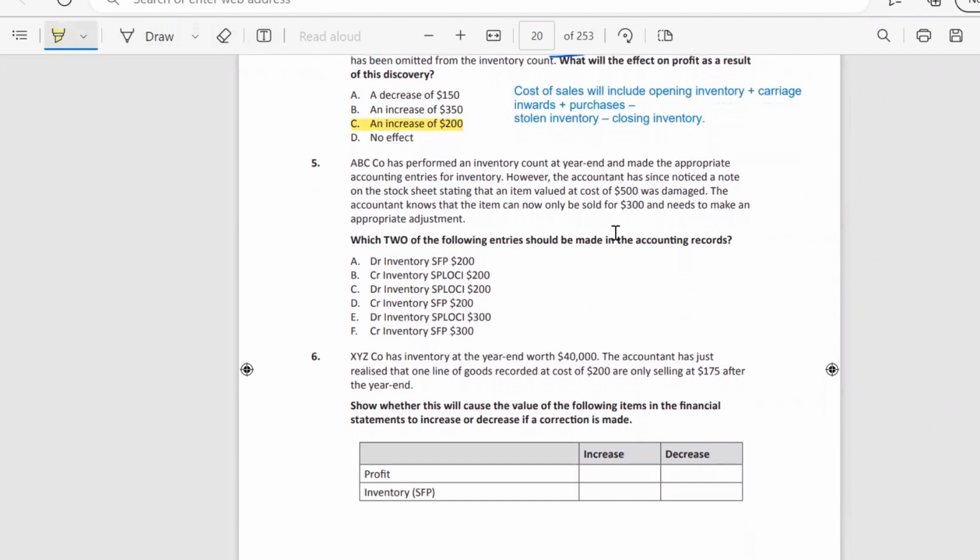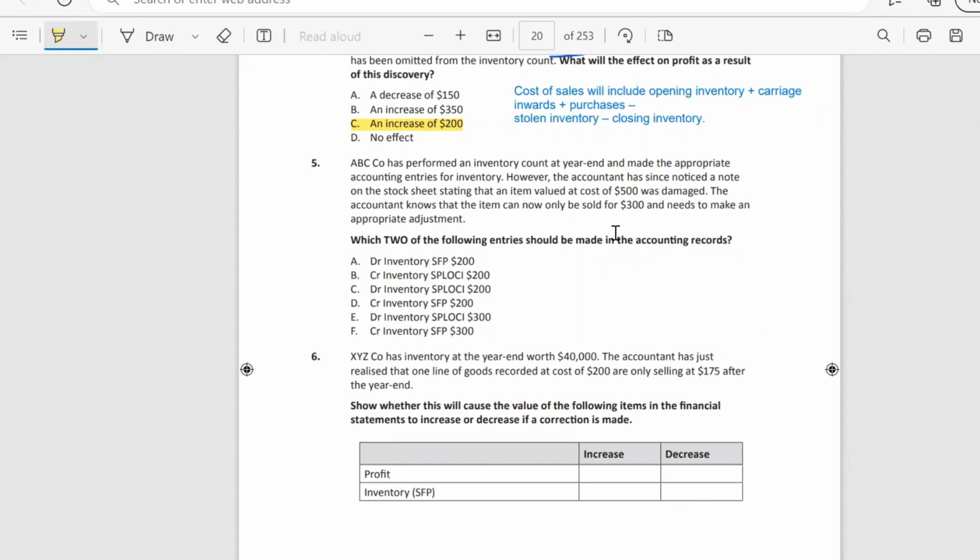Next question. ABC Co. has performed an inventory count at year end and made the appropriate accounting entries for inventory. However, the accountant has since noticed a note on the stock sheet stating that an item valued at cost of 500 was damaged. The accountant knows that the item can now only be sold for 300 and needs to make an appropriate adjustment.